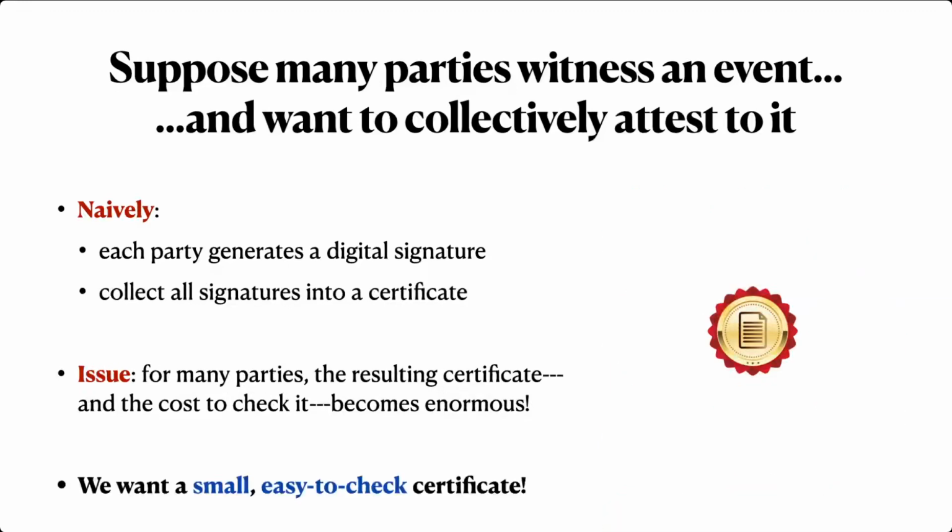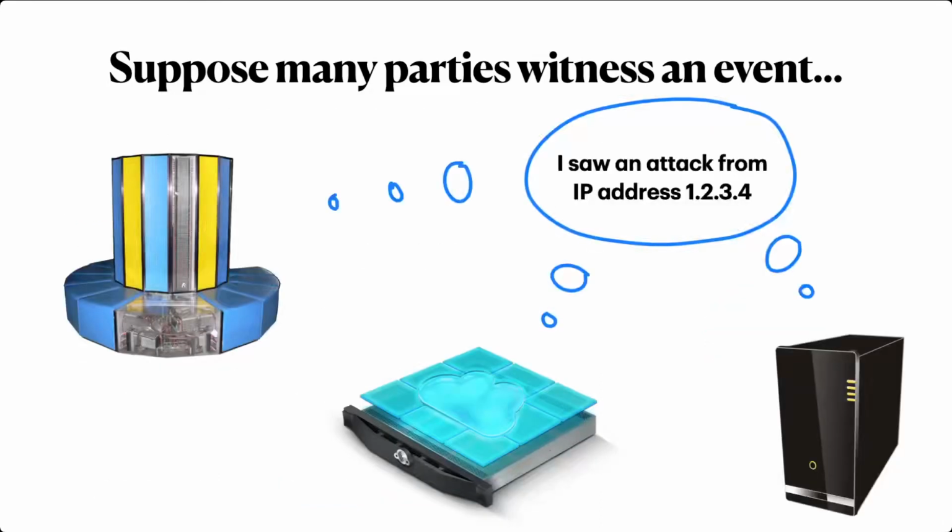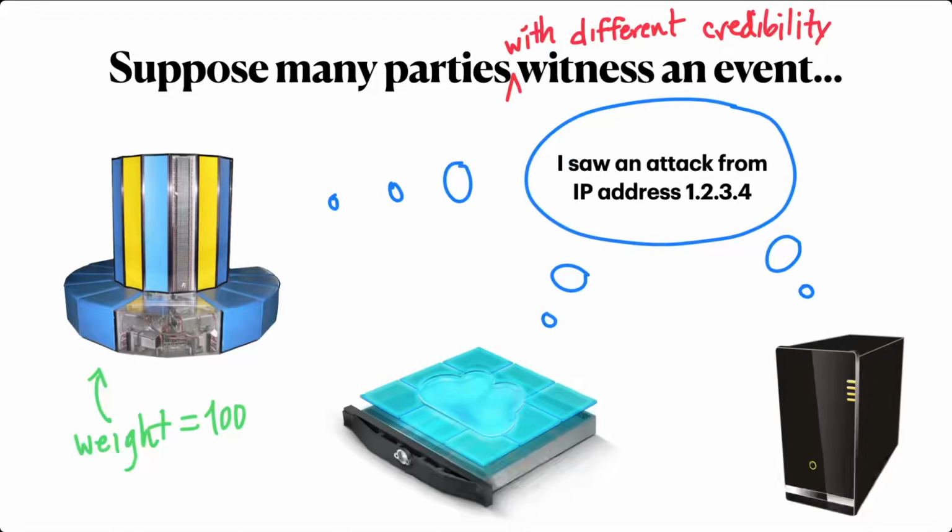Instead, what we want is a certificate that is small and easy to check, even if the number of parties is huge. But we want some stronger properties too. Maybe it's not just that there are many parties. Maybe some of the parties are more credible than others, so we assign their opinions different weights. So a supercomputer might get a lot more weight than the gaming rig in your basement.